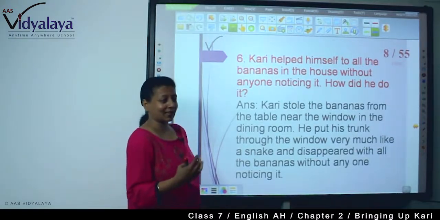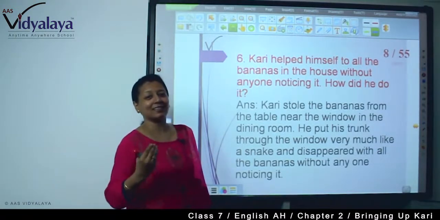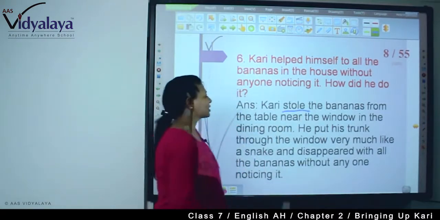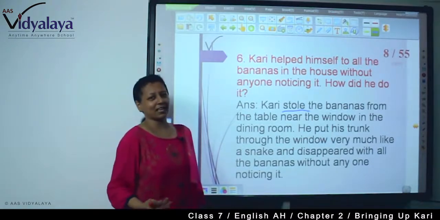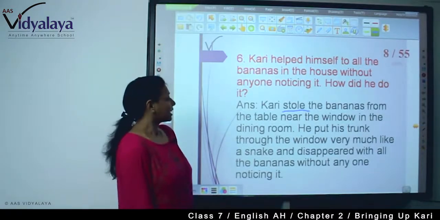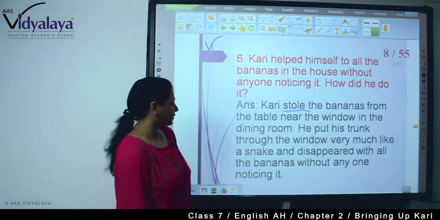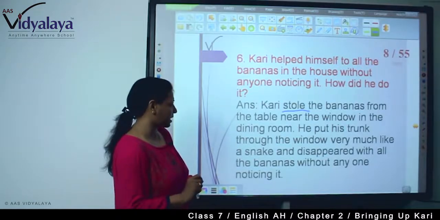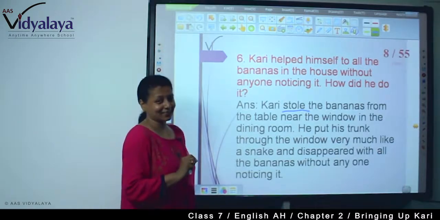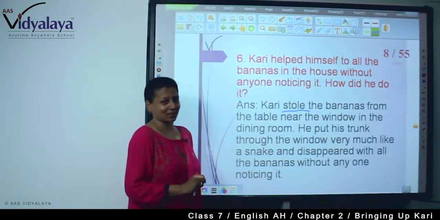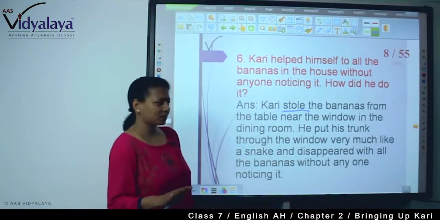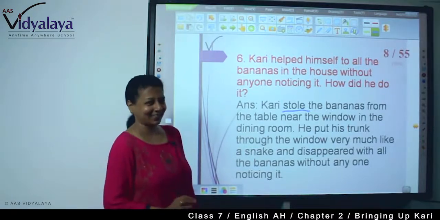Curry did not know that this act was considered stealing. So we are writing he stole, Curry stole, but it was just fun for Curry. Curry was hungry, so he had taken the bananas. Curry stole the bananas from the table near the window in the dining room. He put his trunk through the window, very much like a snake. Yes, there was an illustration of how scared the master was. Remember the story? And he appeared with all the bananas without anyone noticing it.